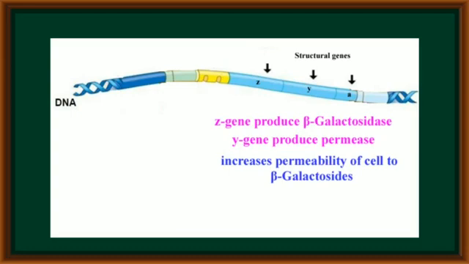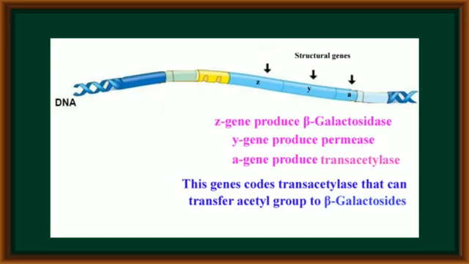When lactose enters the cell, it is converted into glucose plus galactose by beta galactosidase. The last structural gene, the A gene, produces the trans-acetylase enzyme. This enzyme adds an acetyl group to beta galactosidase. These are the structural genes and their respective enzymes.